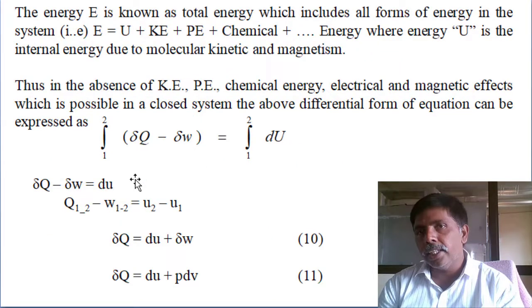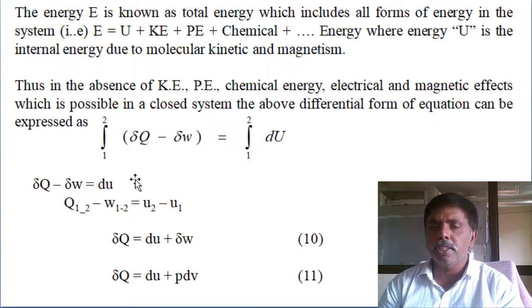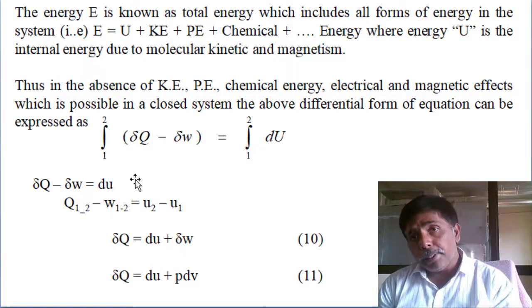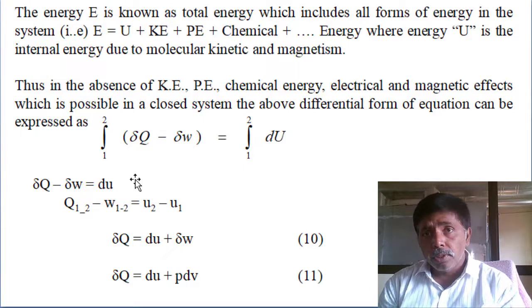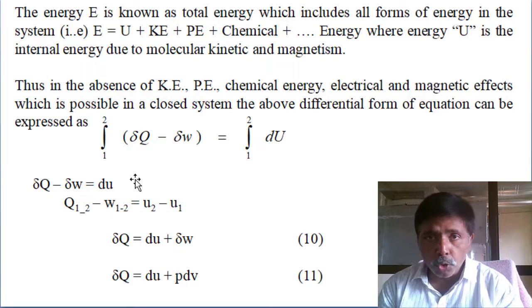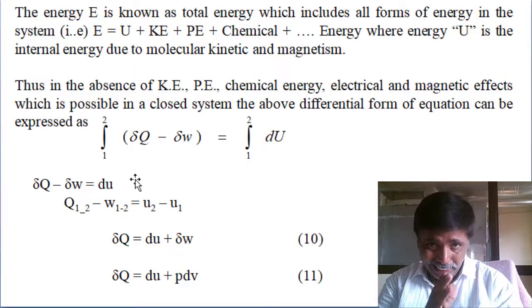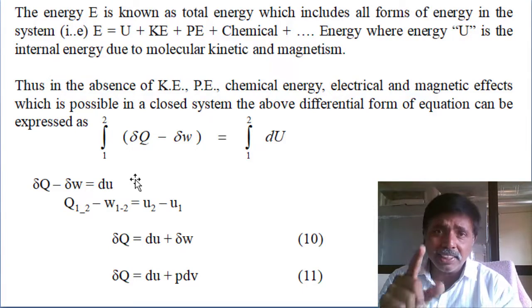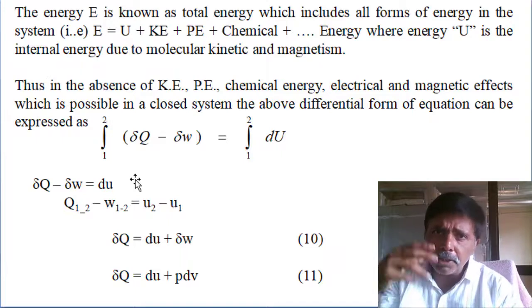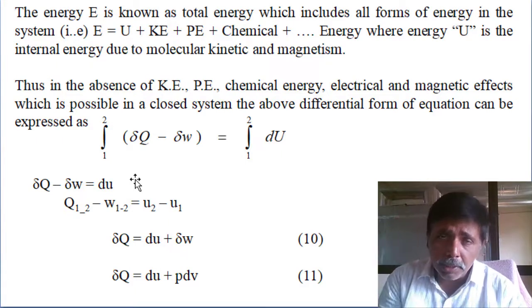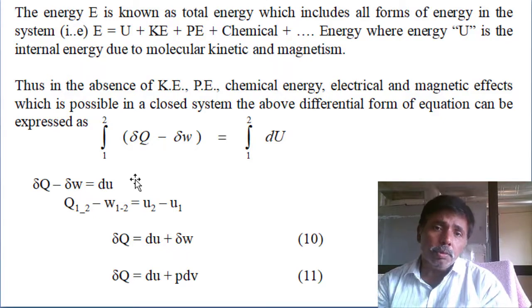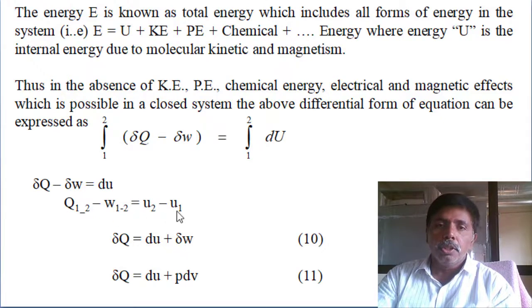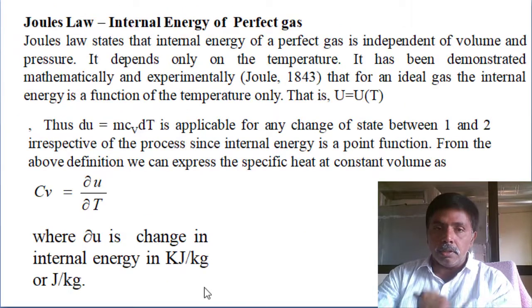The change in energy contains internal energy, kinetic energy, potential energy, chemical energy, so many energies at molecule level. But it is a closed system, so there is no velocity, no mass movement, and no elevation change. Then we can neglect kinetic and potential energy. The change in energy means change in internal energy only, because internal energy is a function of temperature. I am supplying heat, so it is a function of temperature only, and automatically internal energy may increase or decrease. So heat supply minus work done equals change in internal energy: dou Q equals dU plus PdV. This we can use for determination of heat transfer in different processes.